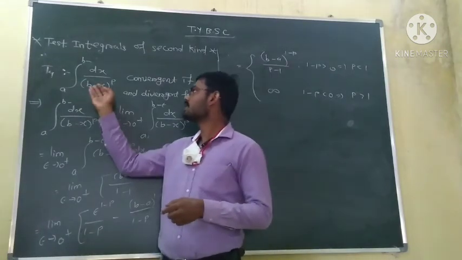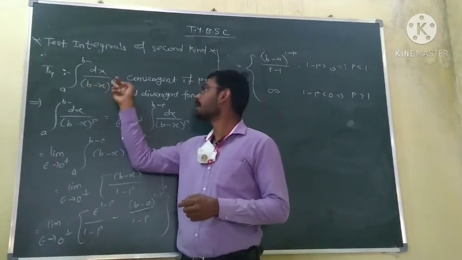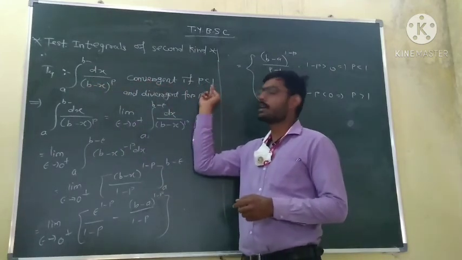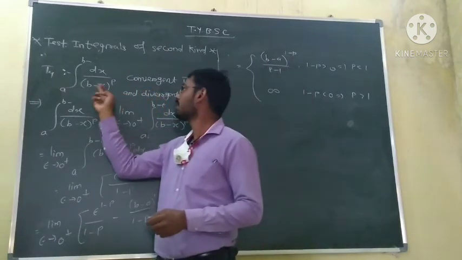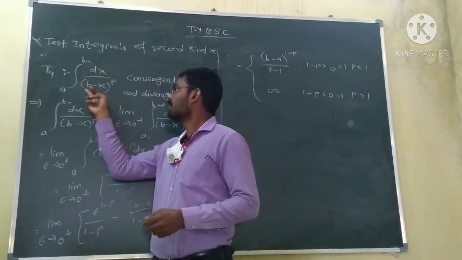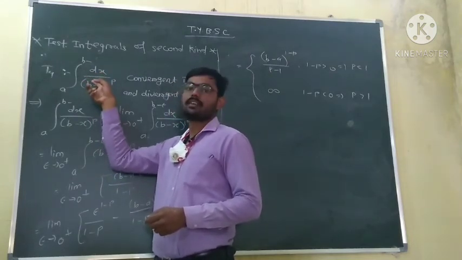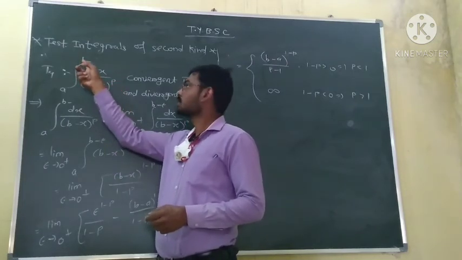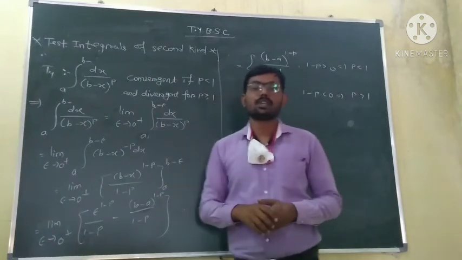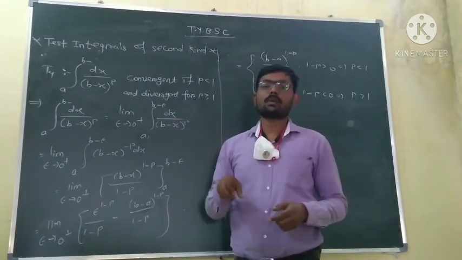So test T4 is to show the integral from a to b of dx upon (b minus x) raised to power p is convergent when p is less than 1 and divergent for p greater than or equal to 1. Now we can easily see that if you put x is equal to b, b minus b becomes 0. So this integrand becomes unbounded at the point b. So here b is a singular point. So we have to check the convergence of this integral.